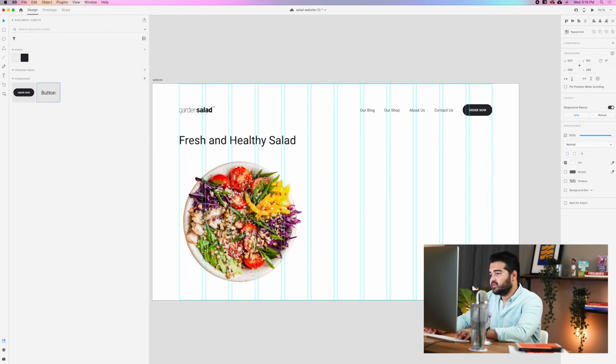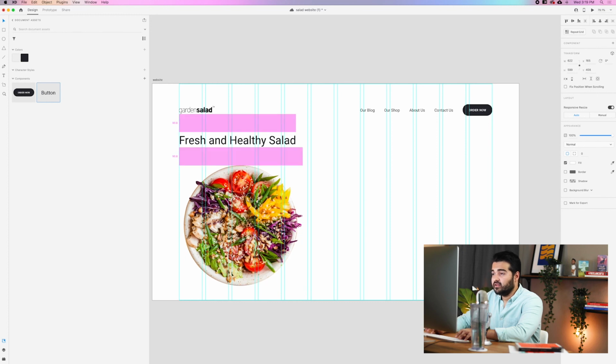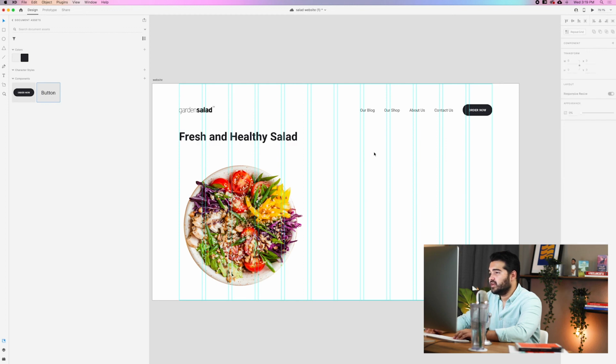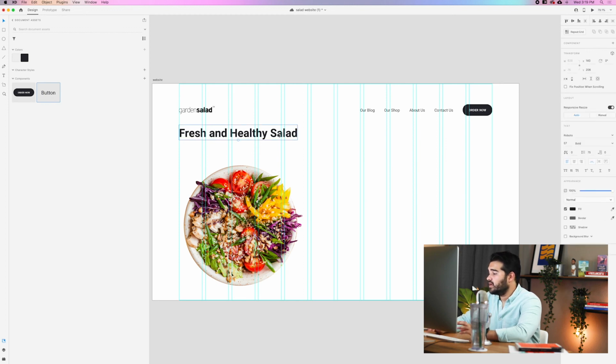Let me align this with the text because now that I realized that it looks like that, I think it looks better if we align it a little bit more with the text. So we're gonna type it fresh and healthy salad. I'm gonna put this text in bold so it creates more contrast. And I'm gonna copy it again, and I'm gonna type something like, let me think about it. So delicious salad.